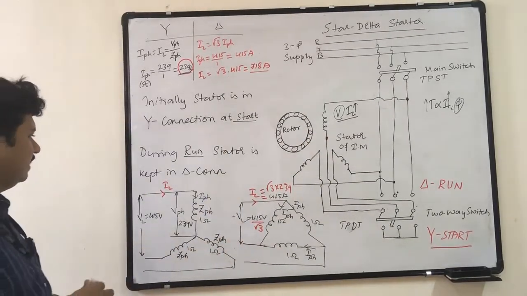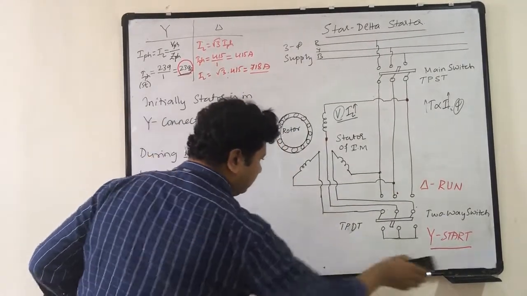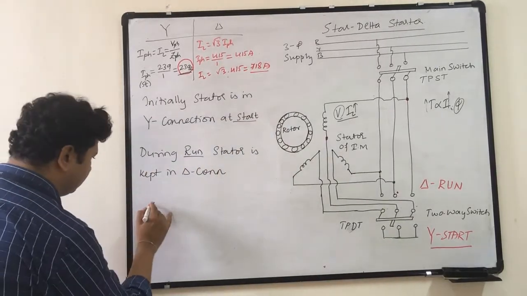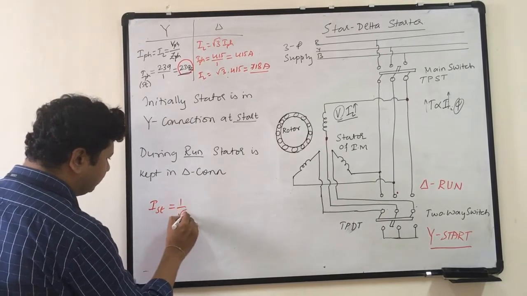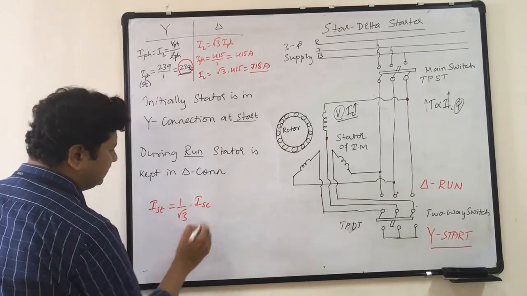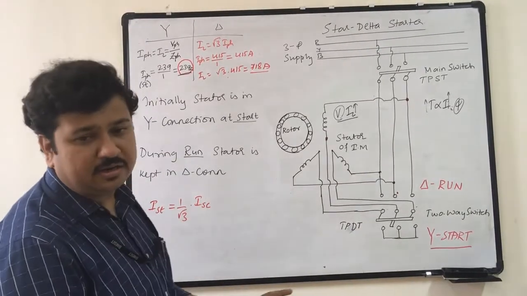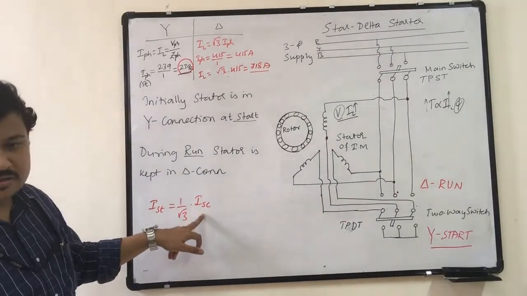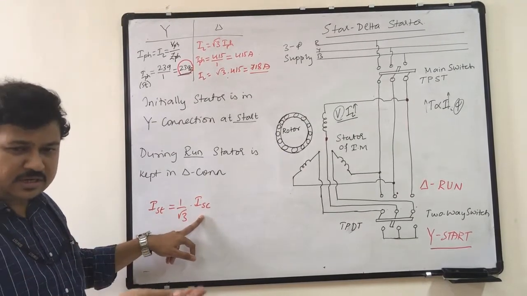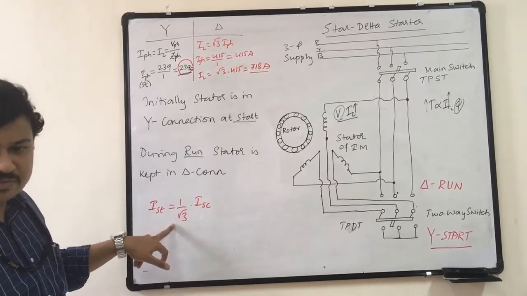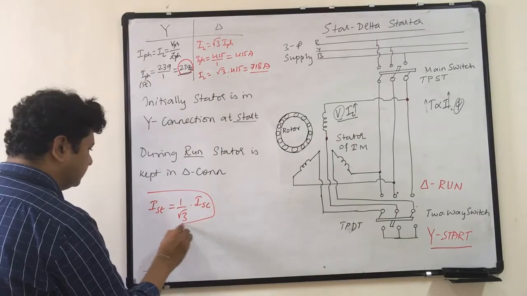So the starting current here in star delta starter, I_ST, is equal to 1 by √3 times I_SC, the short circuit current. If there had been no star delta starter, then whatever current would have been drawn by the motor, when I put the starter, that current becomes less by root 3 times. So this is the advantage of using a star delta starter.